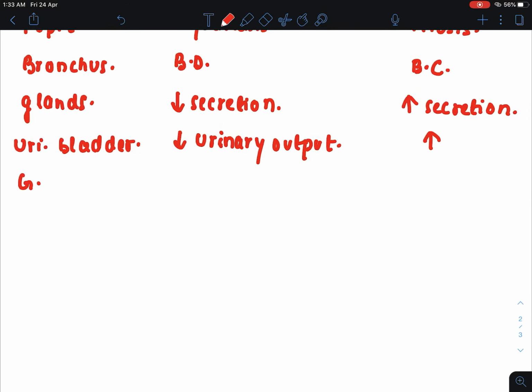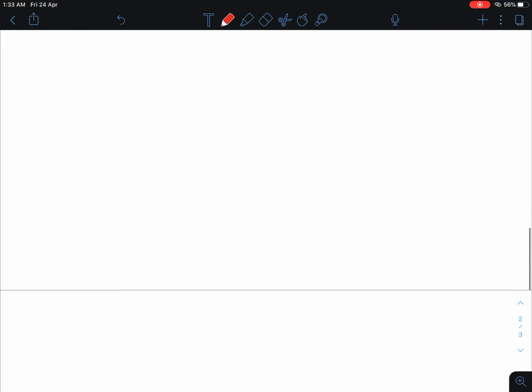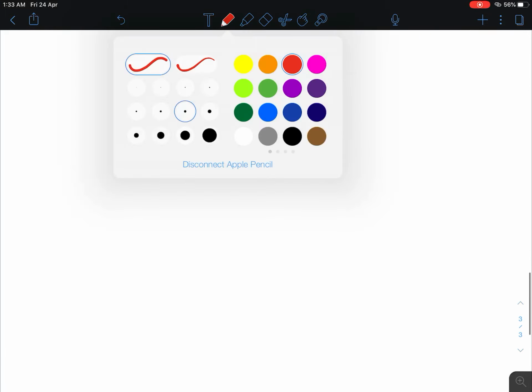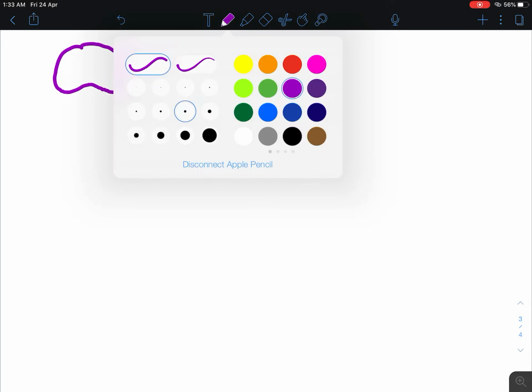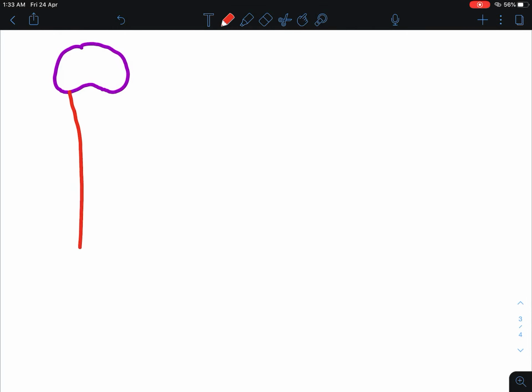In the GIT, overdrive of the sympathetic nervous system is causing constipation, whereas overactivity of the parasympathetic nervous system in the GIT is causing diarrhea. So this was all about the differences between the sympathetic nervous system and parasympathetic nervous system. Now we will see the anatomy of the autonomic nervous system. Suppose this is the brain, and pardon me because I am not good at drawing, and this is the spinal cord.